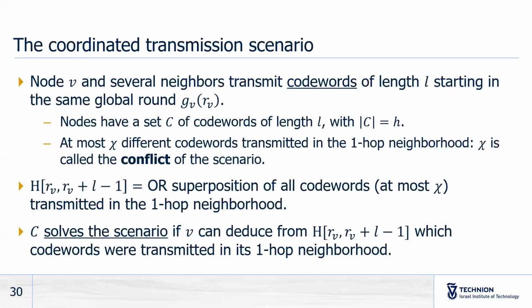In the scenario, V and several neighbors transmit code words of some length L, starting in the same global round. This set of code words is of cardinality at most 8, and the scenario has some conflict parameter, which bounds the number of different code words transmitted within the one-hop neighborhood. Now, the history of node V from round RV to RV plus L minus 1 is the superposition of all code words transmitted in the one-hop neighborhood of V. We say that the code C solves the scenario if V can deduce from its history which code words were transmitted in its one-hop neighborhood.